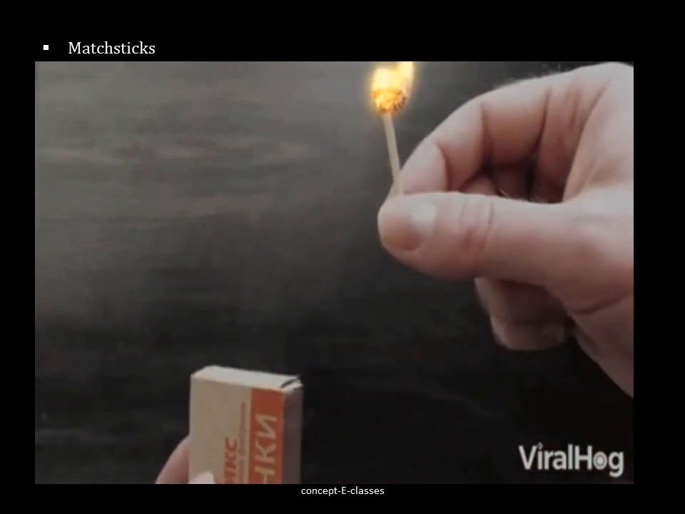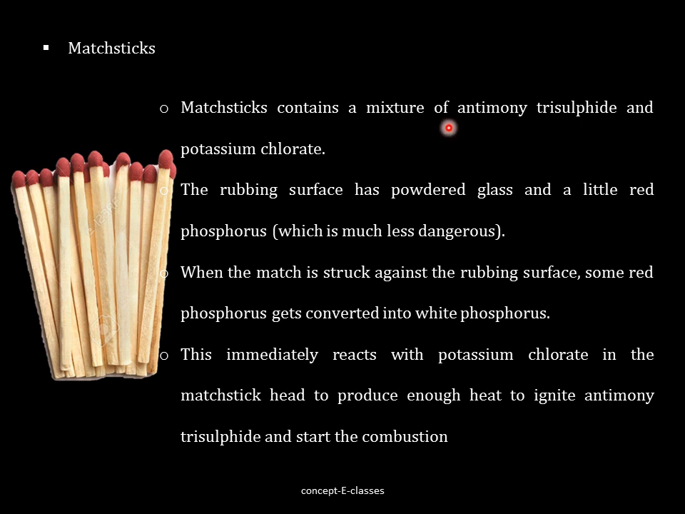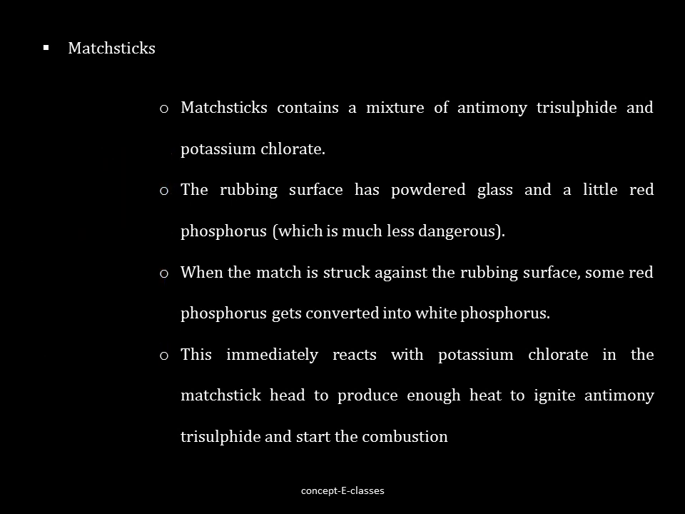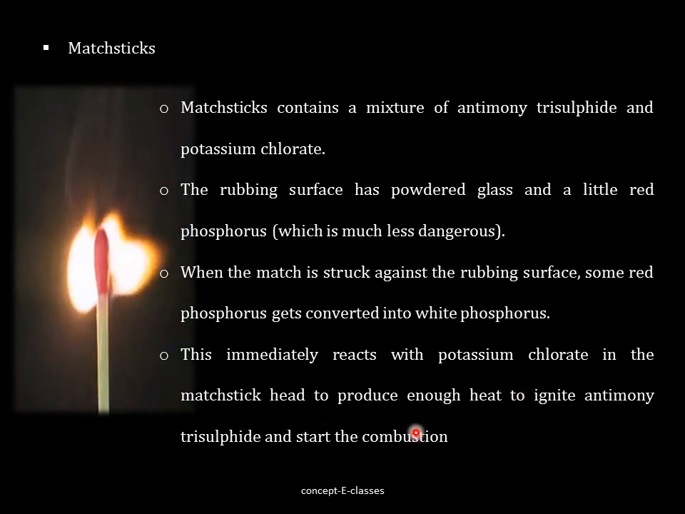So let's study more about matchsticks. The history of the matchstick is very old. The matchstick contains a mixture of antimony trisulfide and potassium chlorate. The matchstick doesn't burn by itself. It has to be rubbed on the sides of the matchbox. The rubbing surface has powdered glass and a little red phosphorus. When the matchstick is struck against the rubbing surface, some red phosphorus gets converted into white phosphorus. This immediately reacts with potassium chlorate in the matchstick head to produce enough heat to ignite the antimony trisulfide, thereby starting combustion.